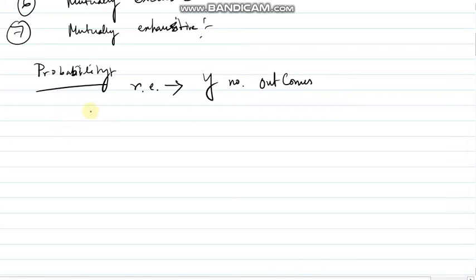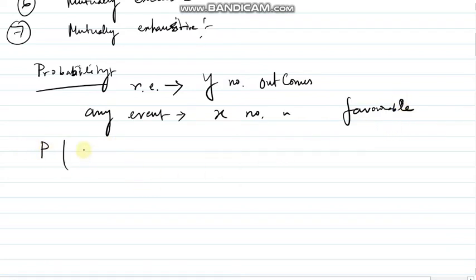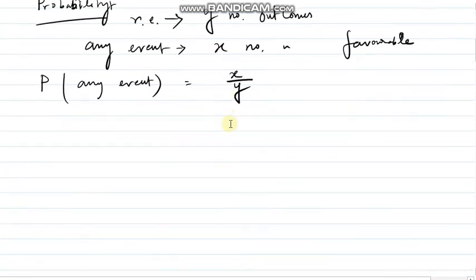Then for any event, if we have x number of outcomes favorable to that event, then the probability of that event is equal to x divided by y. In the numerator we write the number of favorable outcomes, and in the denominator comes the total number of outcomes.